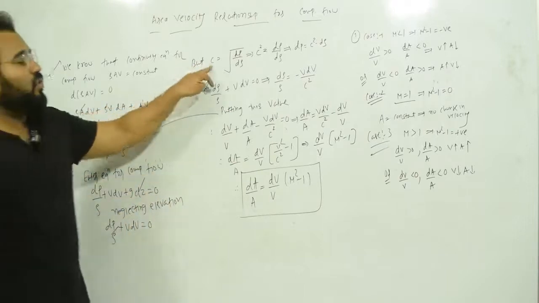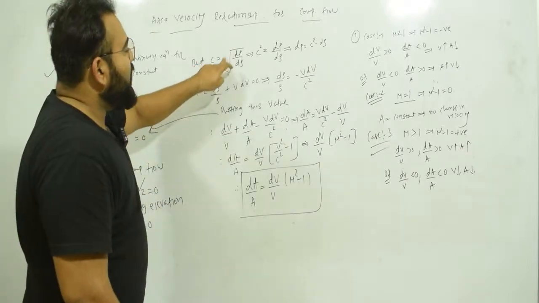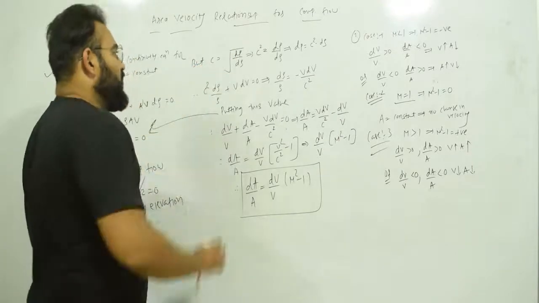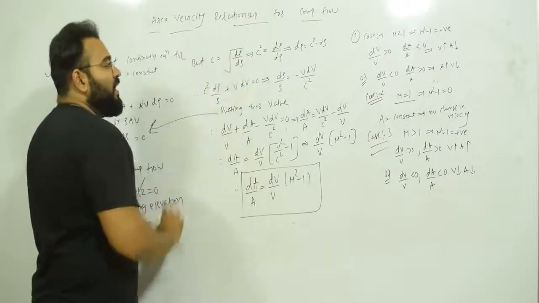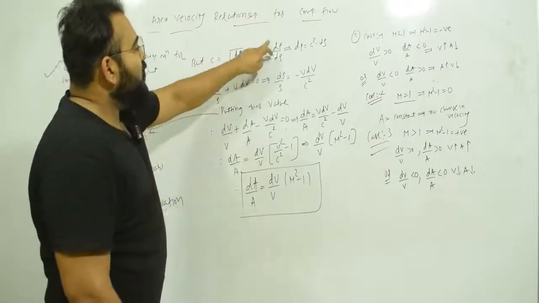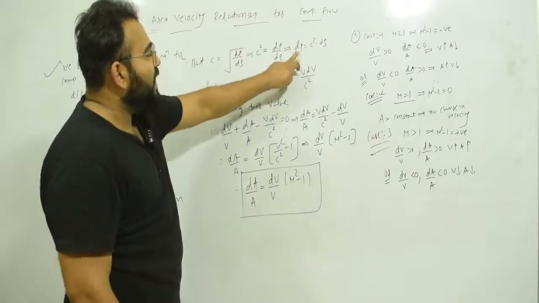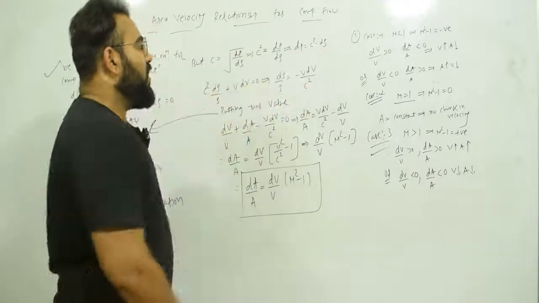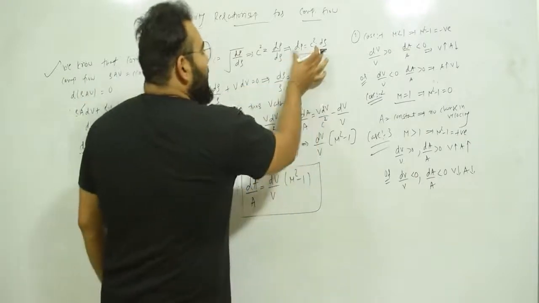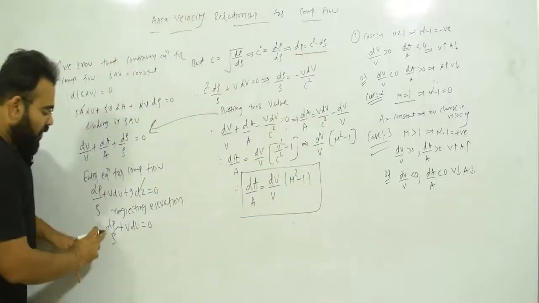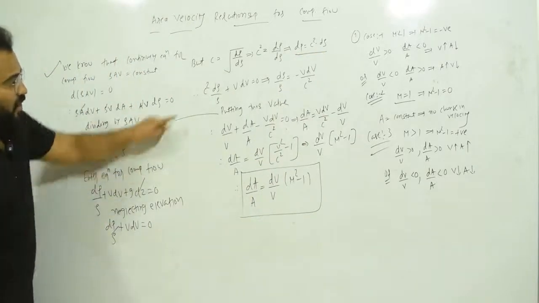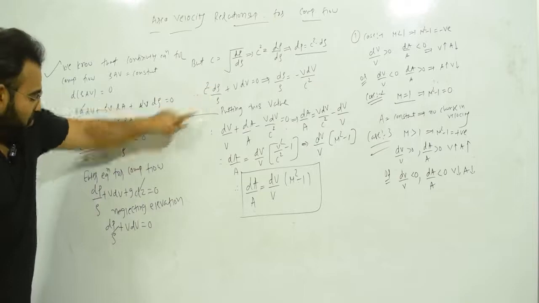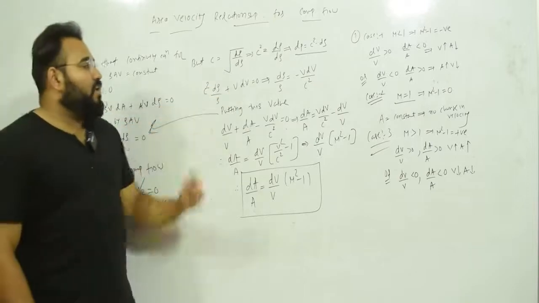Now we know that sonic velocity C is equal to the square root of dP by d rho. So this is the equation of sonic velocity. So can I write C square is equal to dP upon d rho? That's why I can write dP is equal to C square into d rho. I am going to put this dP equal to C square into d rho in this equation. Therefore, C square into d rho upon rho plus V dV equals 0.